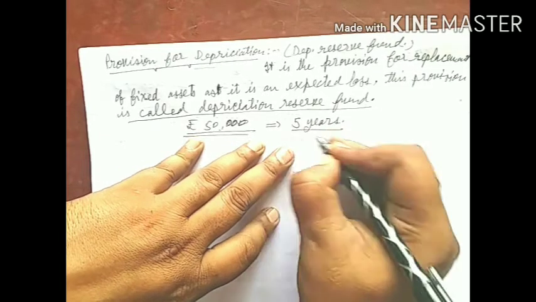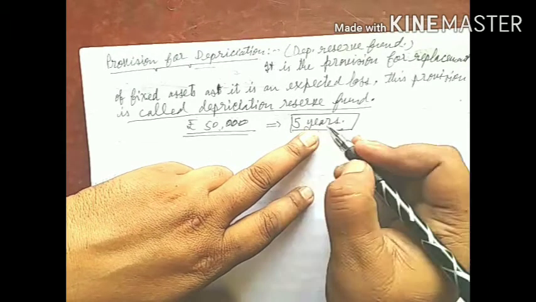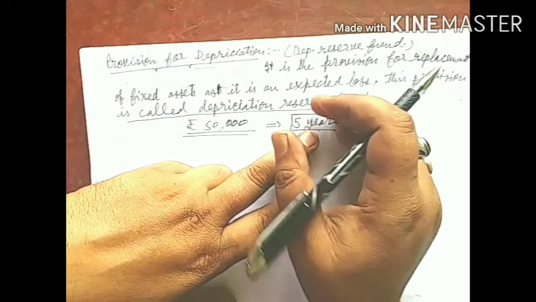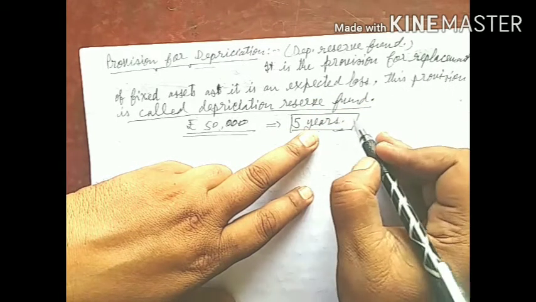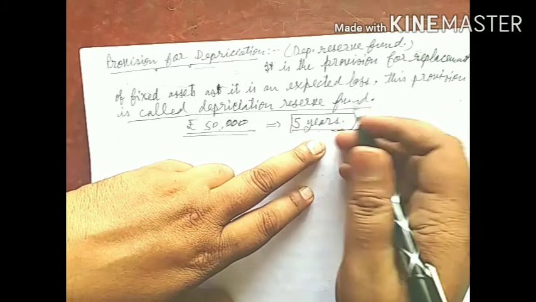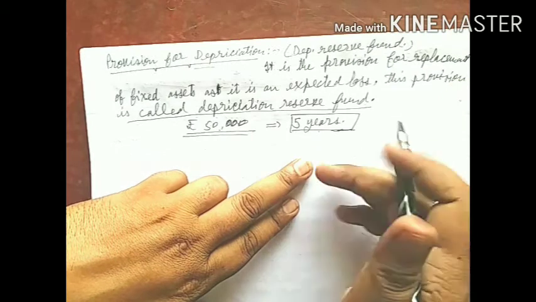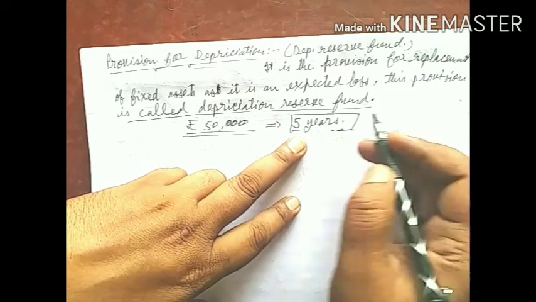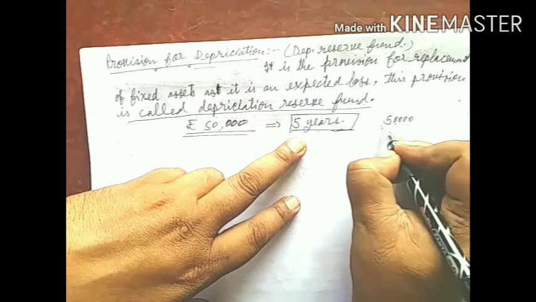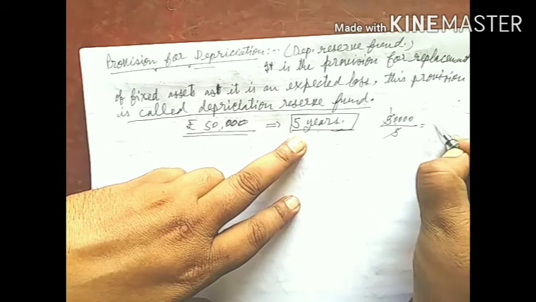It means after 5 years the machine will be no more in use, or we can say the value of the machine will be vanished after 5 years. It means per year rupees 50,000 upon 5 years, per year rupees 10,000.